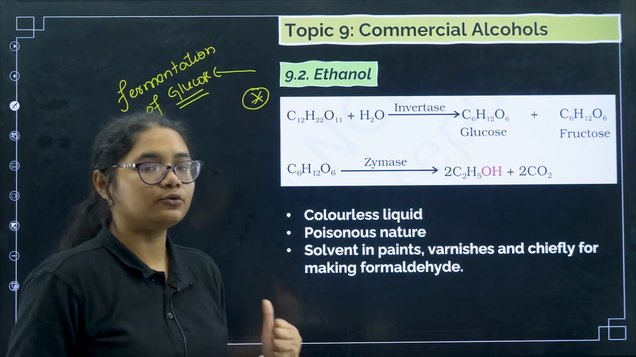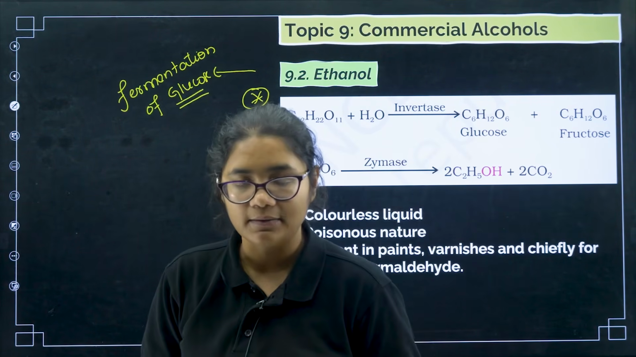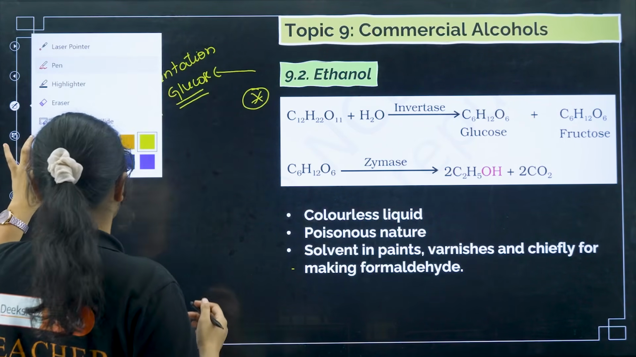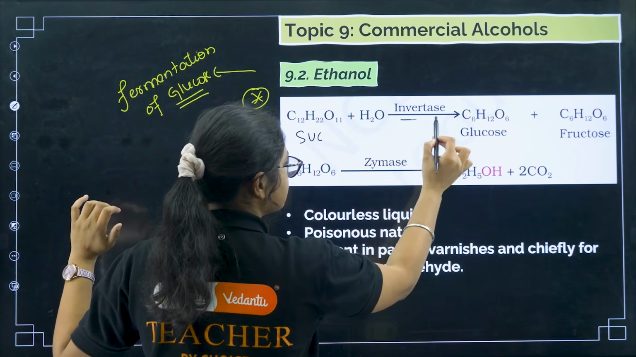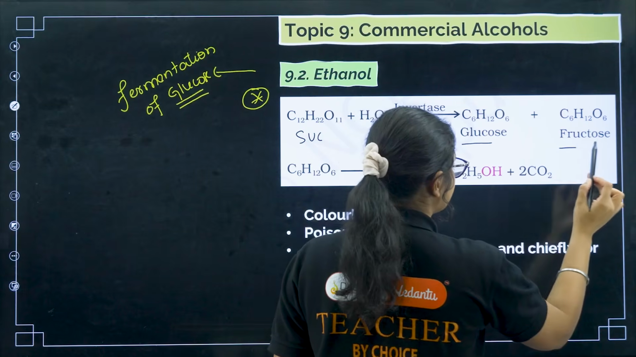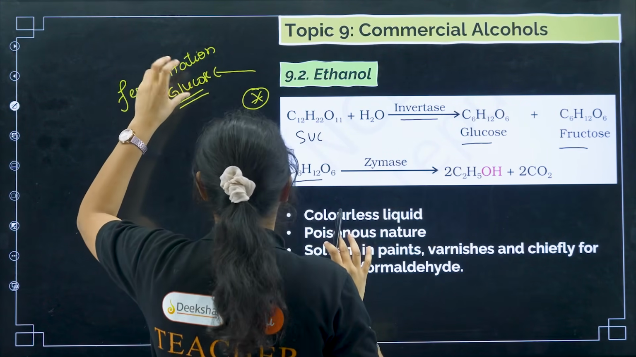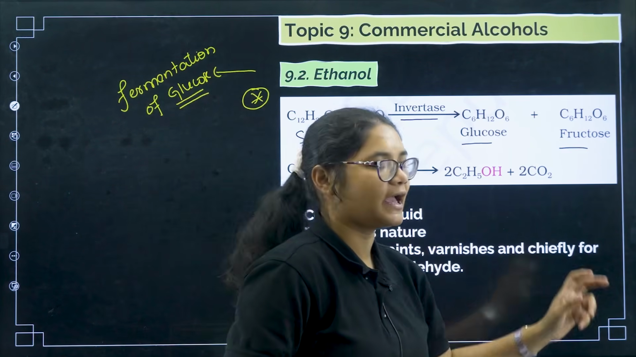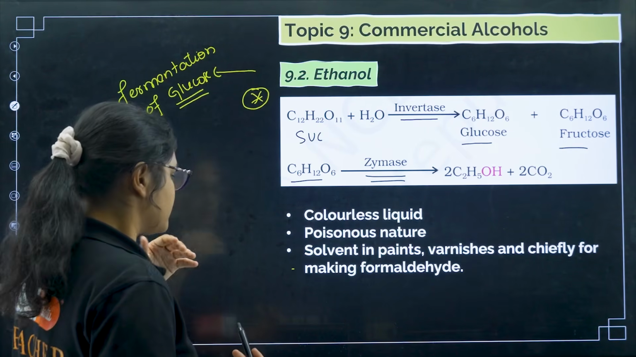From where will we get glucose? Because in nature glucose is not available directly in abundant quantity. So what happens? You take sucrose and hydrolyze it in presence of which enzyme? Invertase. It will give you glucose and fructose. Now once this glucose is produced, it can be fermented using the zymase enzyme to give you alcohol and carbon dioxide.